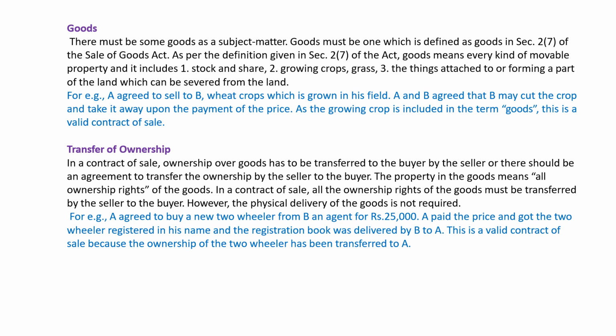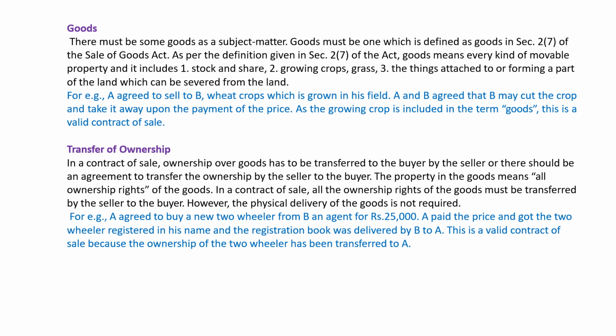In the contract of the sale, ownership over goods has to be transferred to the buyer by the seller, or there should be an agreement to transfer the ownership by the seller to the buyer. The property in the goods means all the ownership rights of the goods. In the contract of the sale, all the ownership rights of the goods must be transferred. I repeat, all the ownership rights of the goods, like the pen's ownership I mentioned, must be transferred from the seller to the buyer. However, the physical delivery of the goods is not required.